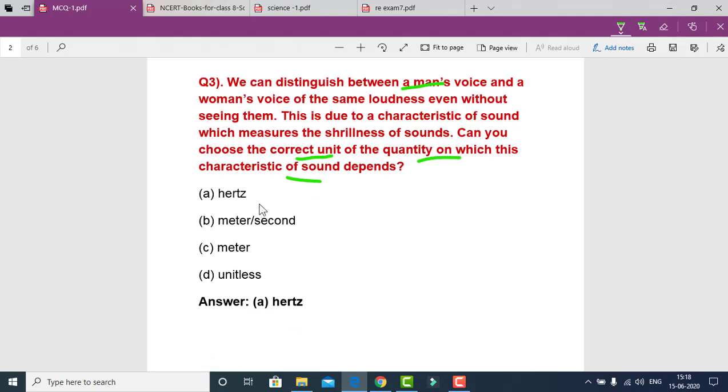The options are hertz, meter per second, meter, or unitless. As we know, hertz is a unit of frequency of sound, meter per second is a unit of velocity or speed, and meter is a unit of length, and unitless means there is no unit. So the answer is hertz. Hertz is the unit of the quantity on which this characteristic of sound depends.